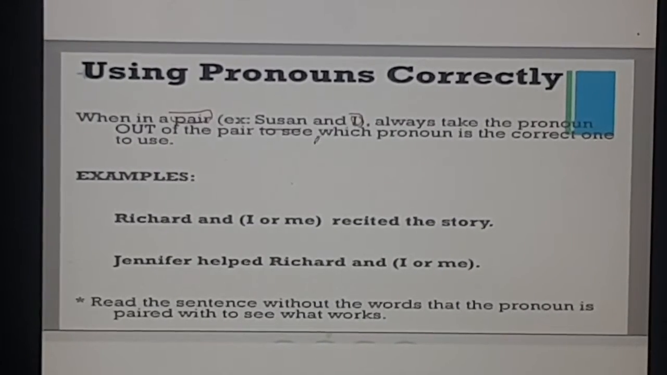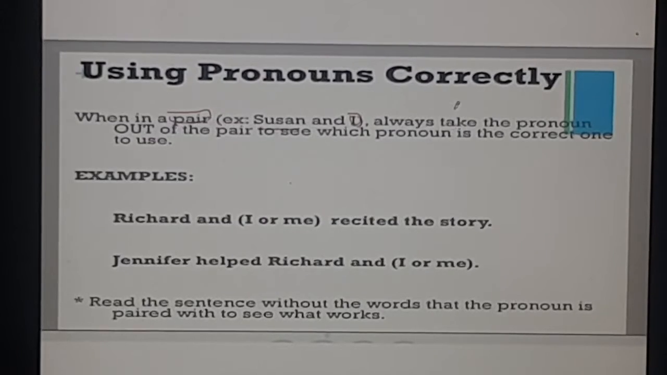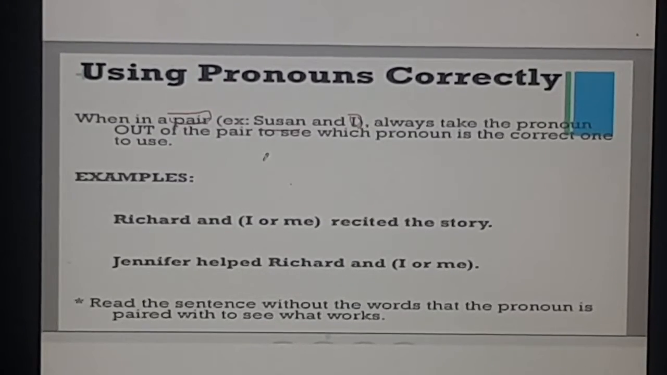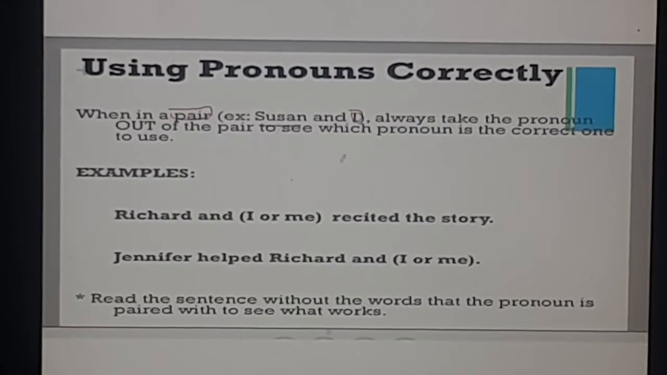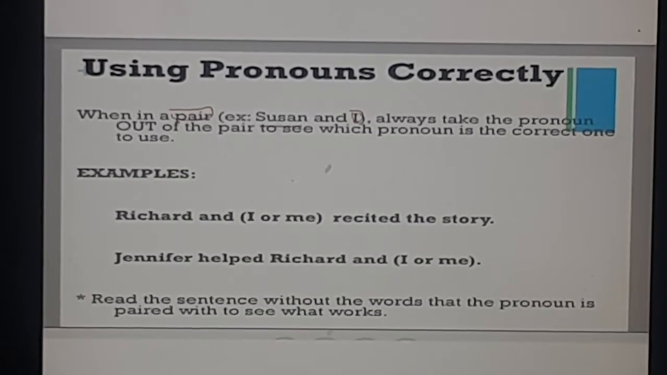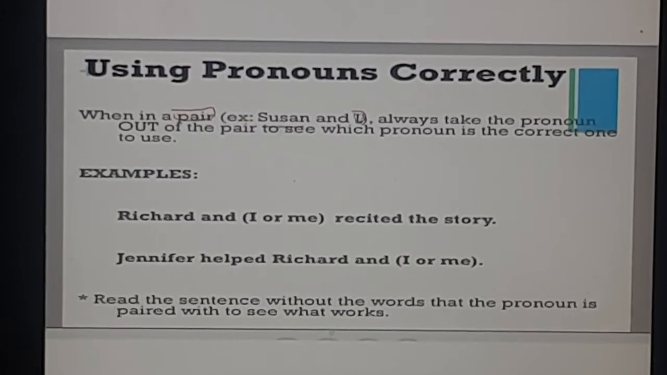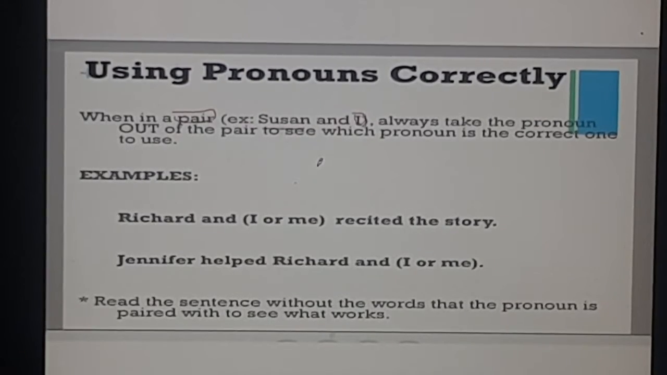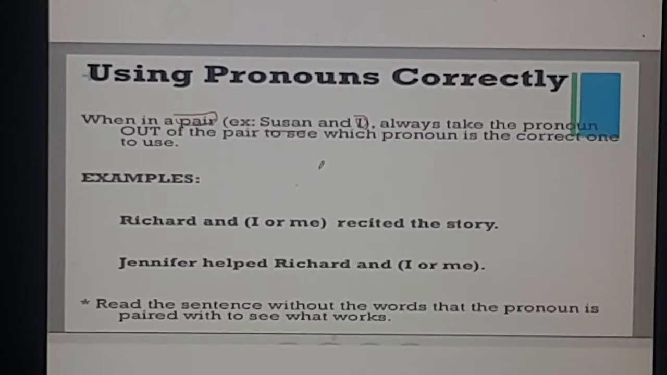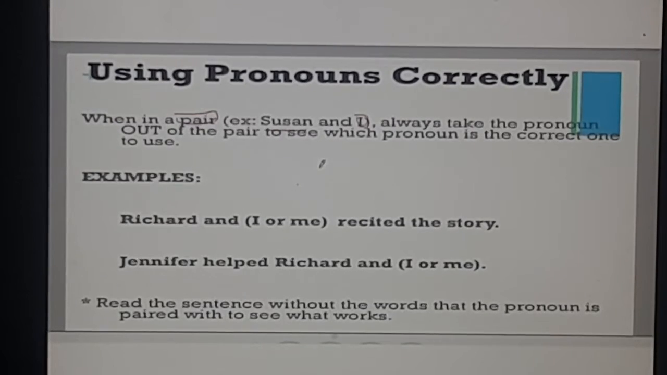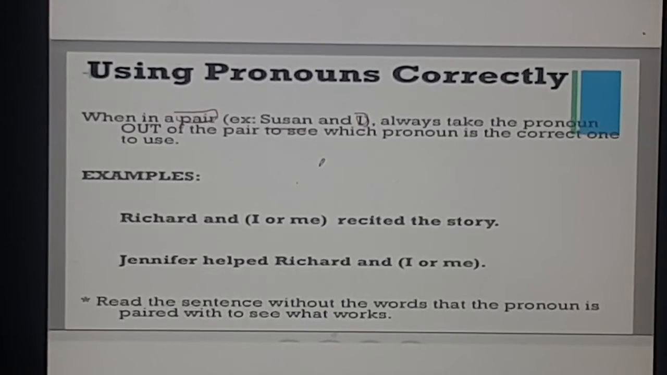Like here, Susan and I are going to a party. If we take the I out, can we say I am going to the party, is it correct? Or can we say me is going to the party? So take that pronoun out and then try to make a sentence out of it, and you can understand yourself which one is correct. I am going to the party or me is going to the party. I is the correct one here. So you will use I: Susan and I.